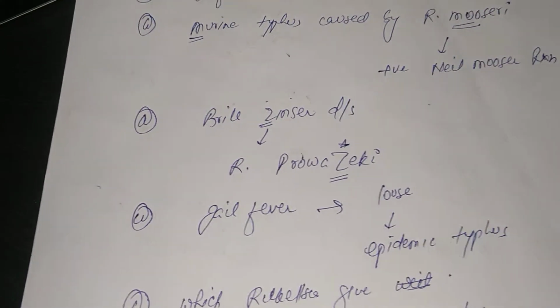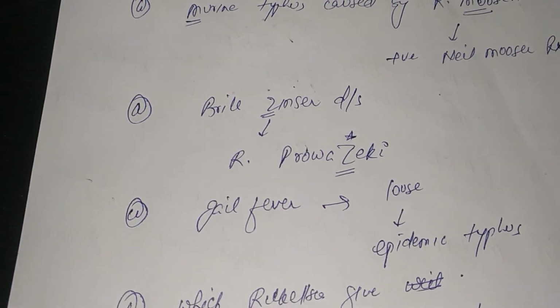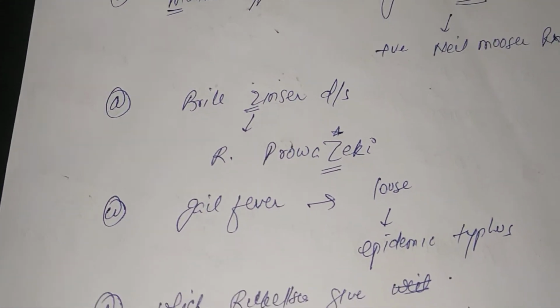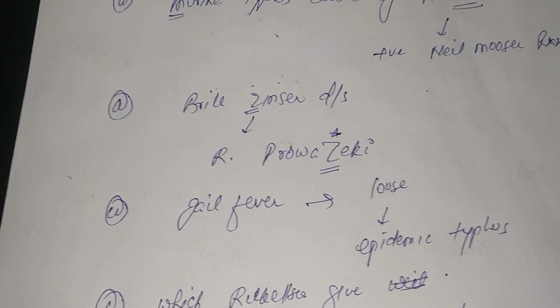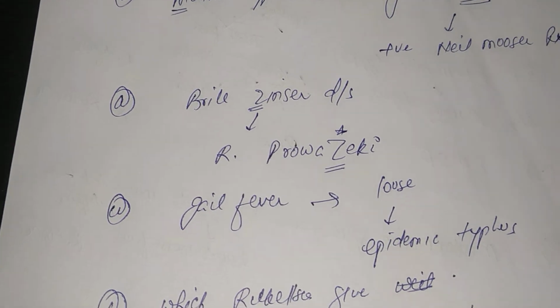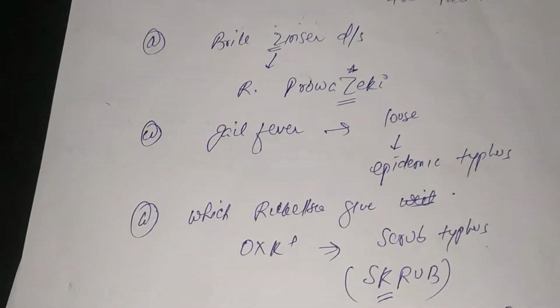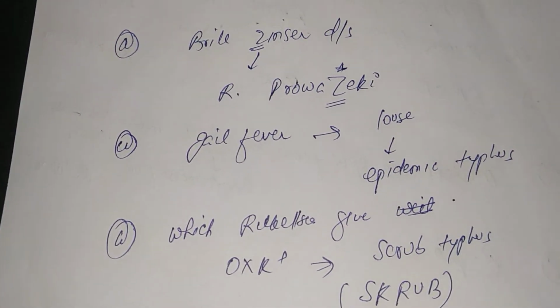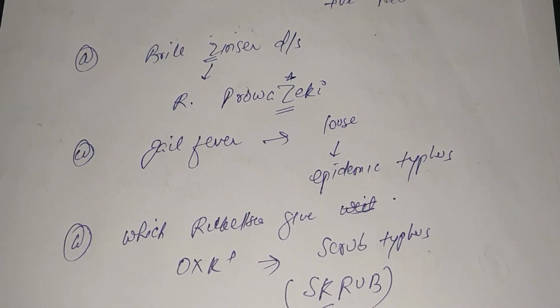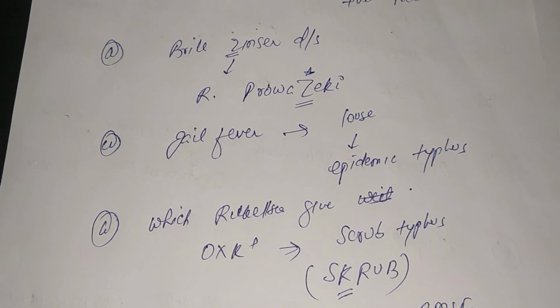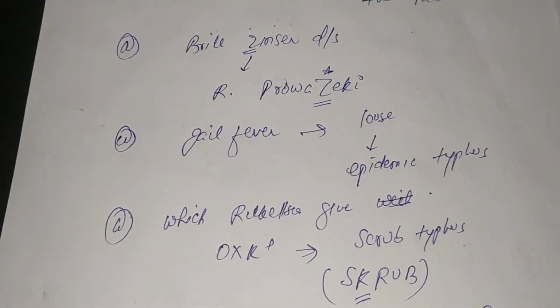Another question they are used to ask: Brill-Zinsser disease. Brill-Zinsser disease is caused by Rickettsia prowazekii. Z here. Okay, and another question, jail fever. The vector is louse, so that is caused by epidemic typhus. So epidemic typhus is also known as jail fever.